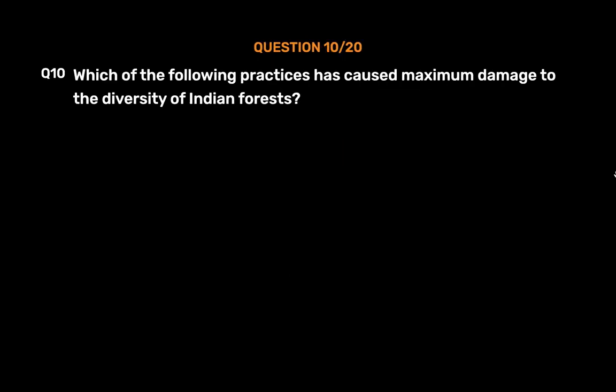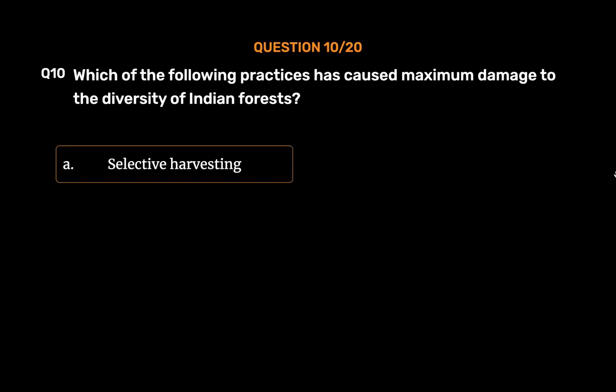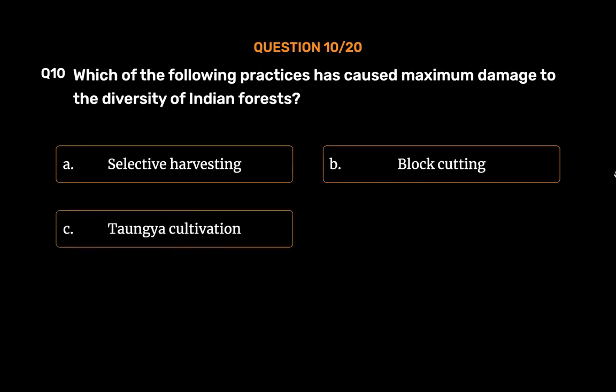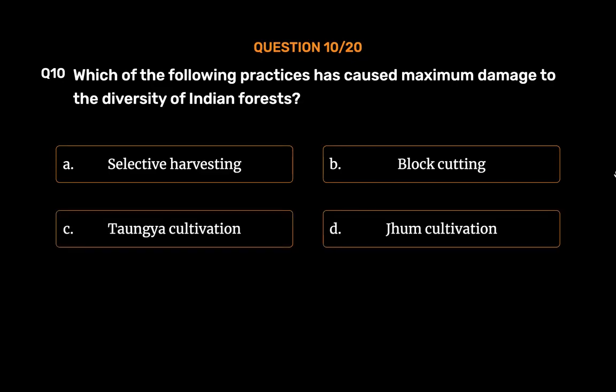Question number 10. Which of the following practices has caused maximum damage to the diversity of Indian forests? Option A. Selective harvesting. Option B. Block cutting. Option C. Tangya cultivation. Option D. Jhum cultivation. The correct answer is option D.